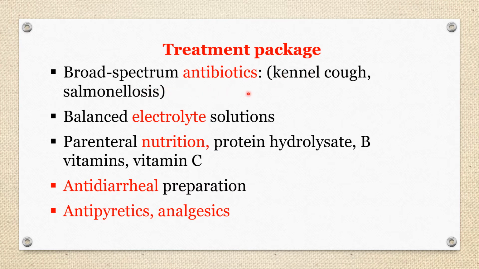A broad spectrum antibiotic is a must, because sometimes, or in most cases, canine distemper occurs with kennel cough and salmonellosis gastroenteritis. A balanced electrolyte solution according to the requirement to correct the consequences of diarrhea and dehydration. This is a very essential part.